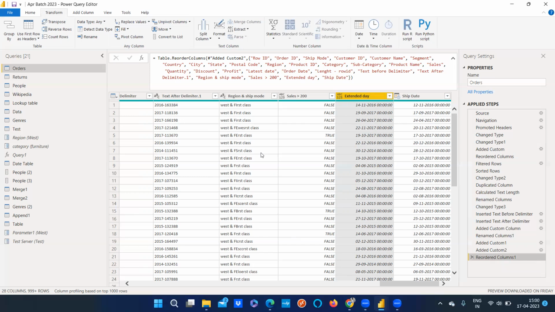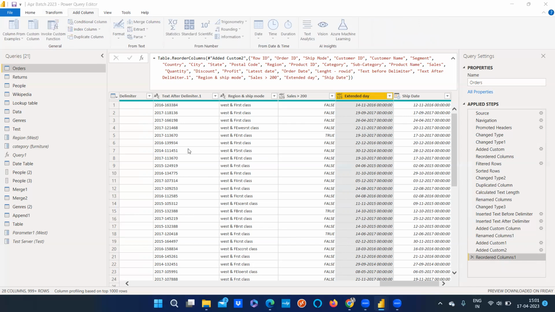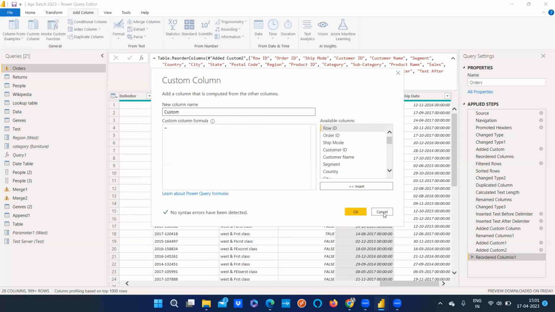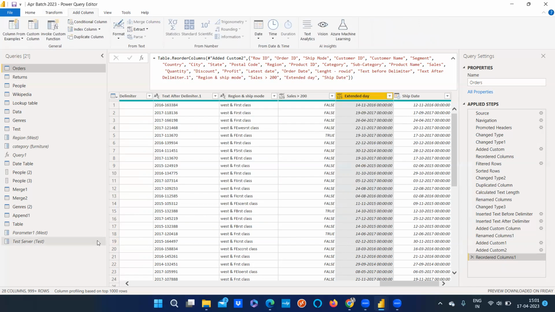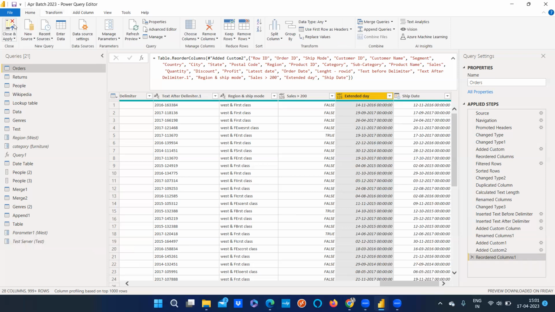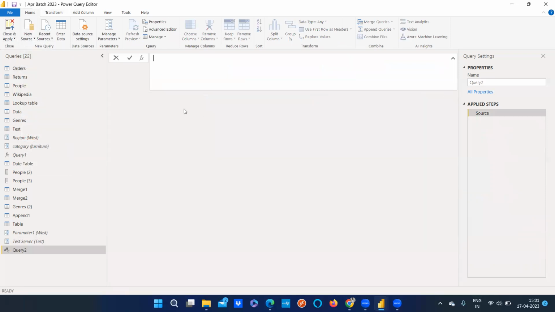Again, there may be n number of reasons and n number of different ways why you would use this custom column. I can even show you the different functions that we will be using in order to add this kind of conditional columns, where we will take a blank query. I mean to say we can see the complete functions that we will be using.